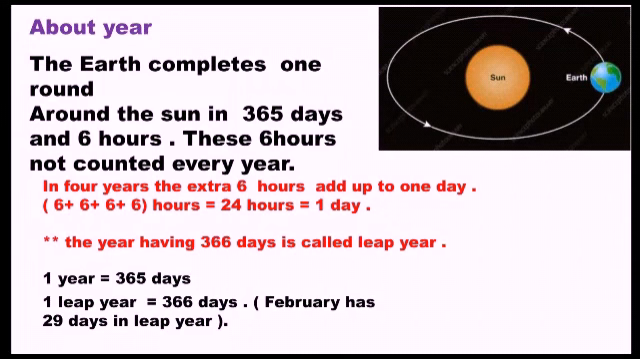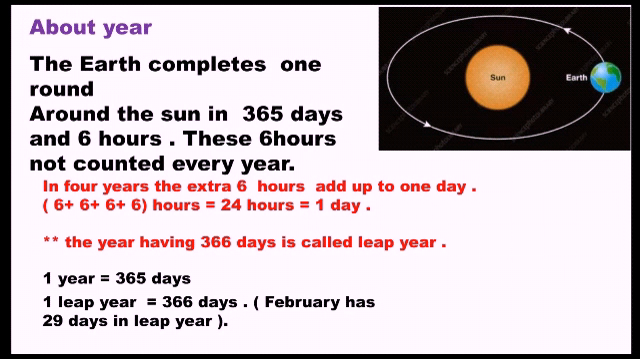Now, my dear students, let us know about the year. See, the earth completes one round around the sun in 365 days and 6 hours. These 6 hours are not counted in every year.